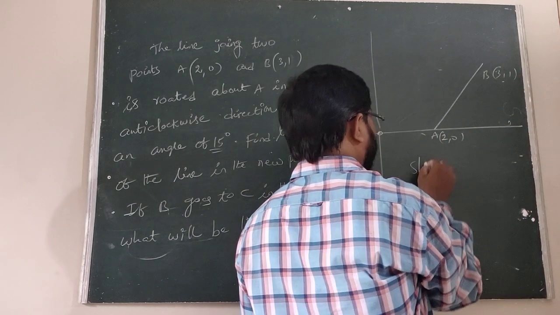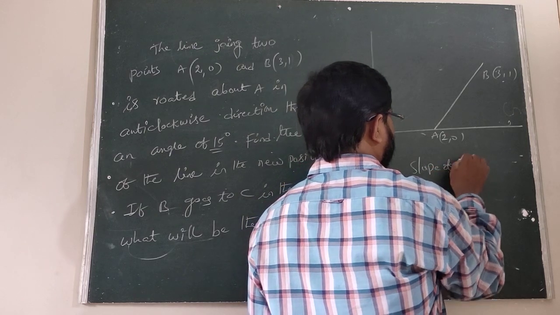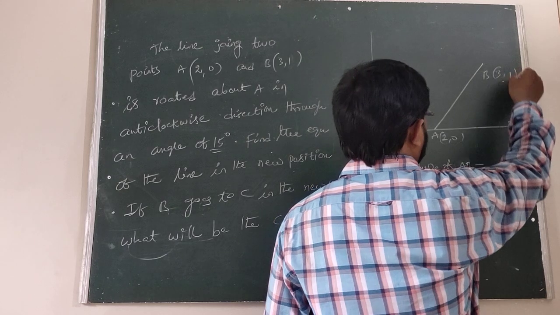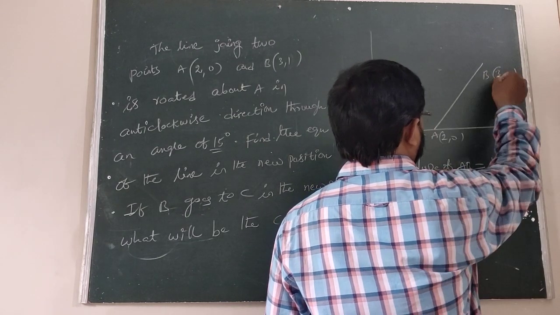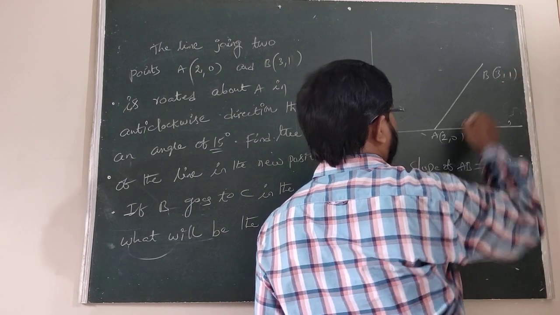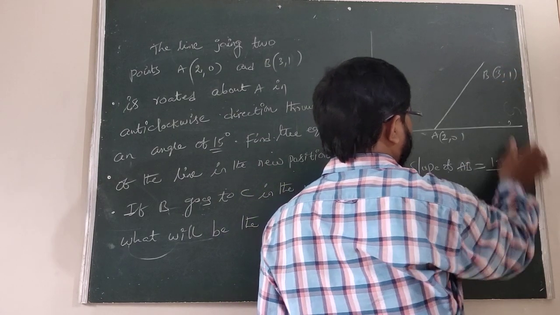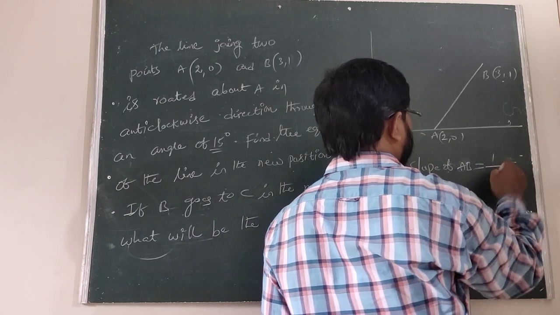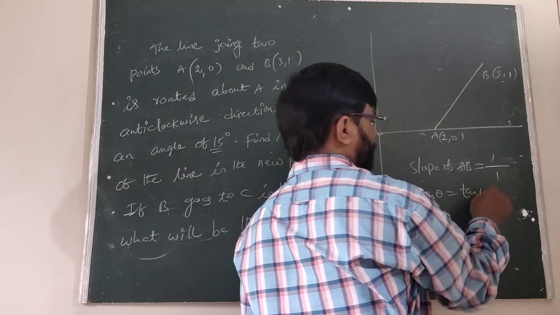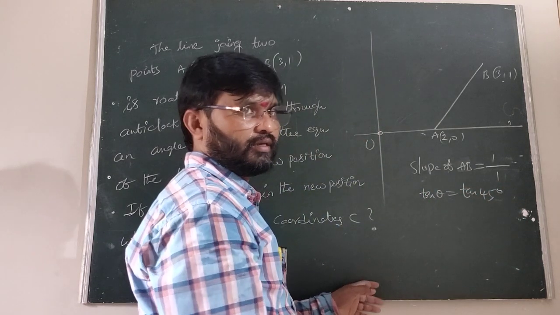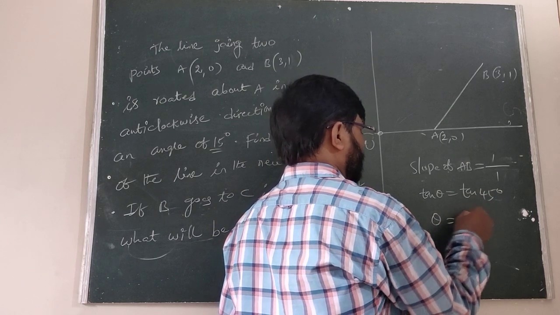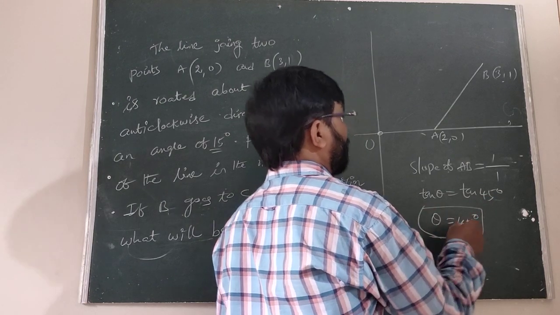Now the slope of AB is (1 minus 0) by (3 minus 2), which is 1. 1 minus 0 is 1, 3 minus 2 is 1. Therefore, tan theta equals tan 45, so theta equals 45 degrees.